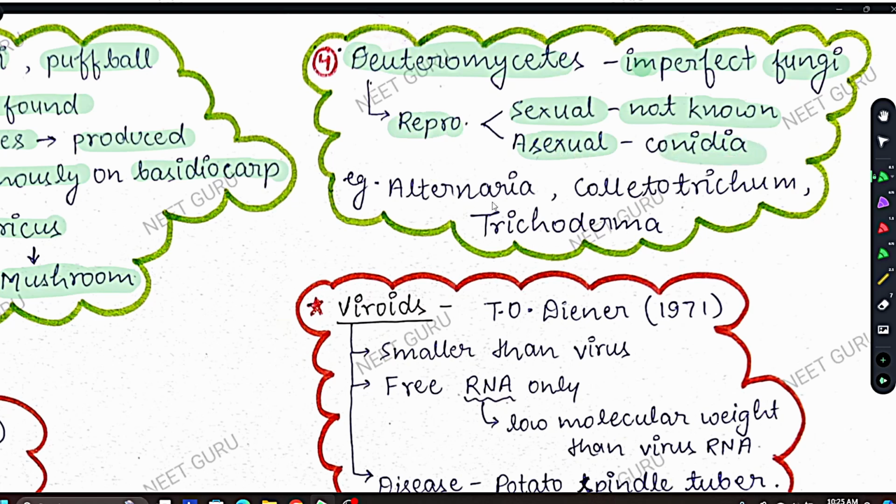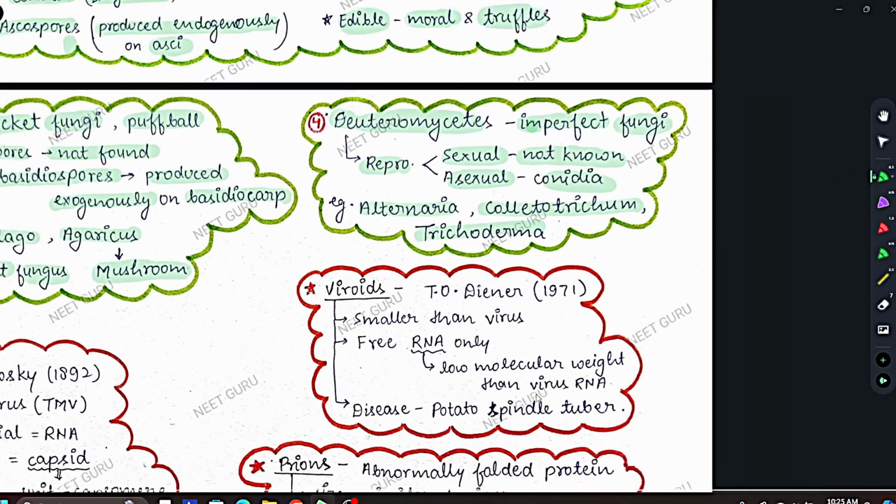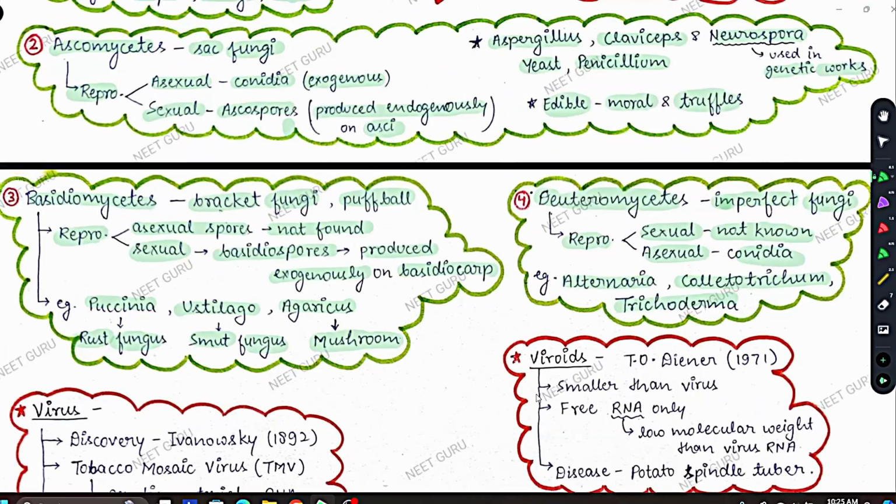Asexual reproduction in them is through conidia. Examples we have: CAT. CAT means Colletotrichum, Alternaria, and Trichoderma. This is the example of Deuteromycetes: CAT, Colletotrichum, Alternaria, and Trichoderma. You have to learn that. Now this completes our third kingdom, which is fungi.